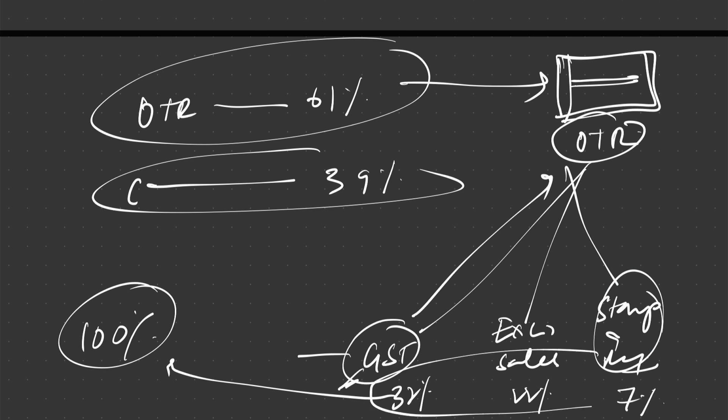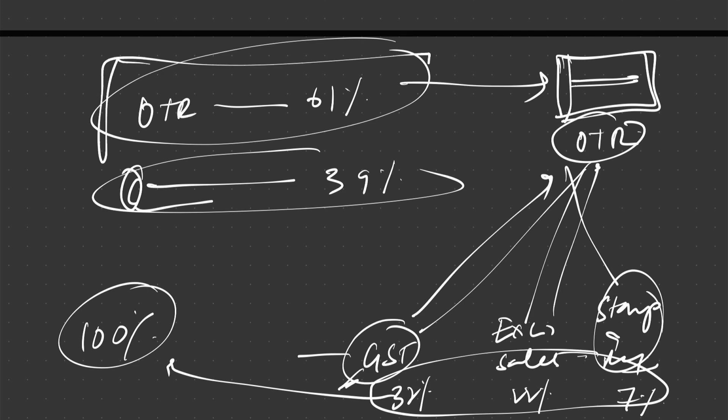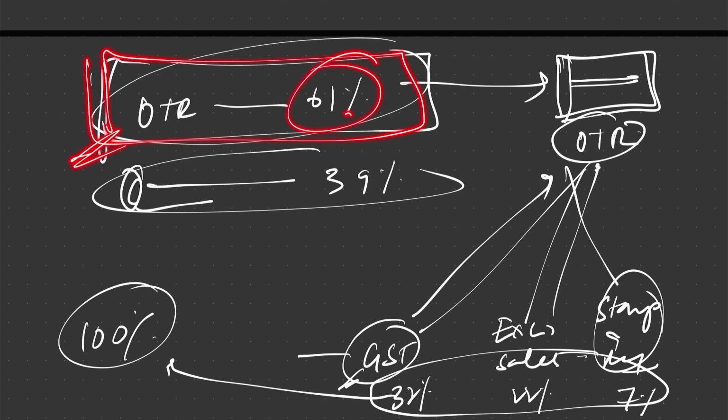So this is the makeup of the state's OTR, and other than that comes from the central tax as a share of it. So it is, of course, more than 50%. The state's own tax revenue contributes to 61% of its total revenue.